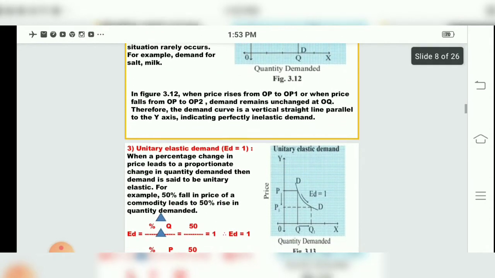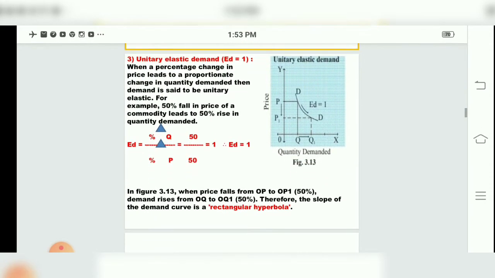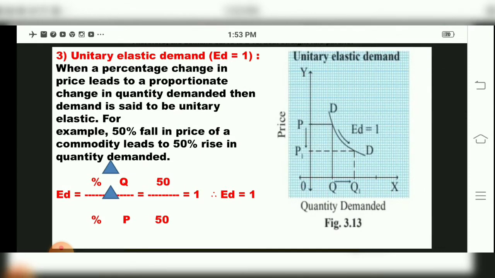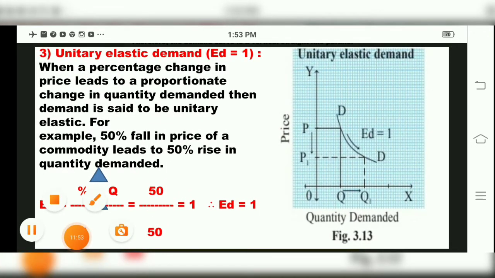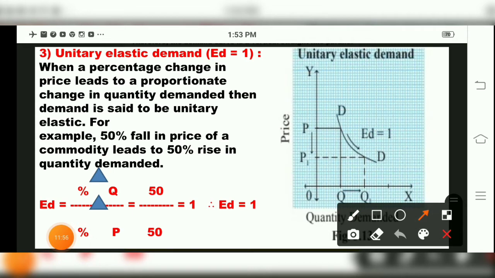Now we come to the third type of elasticity of demand that is very interesting, called unitary elastic demand. Why unitary elastic demand, children? Because the same proportionate ratio is changed. Which ratio? Quantity demanded and price. For example, if the price has fallen by 20% and the demand has changed by 20%, that is 20 divided by 20, which comes to 1. Same proportionate change and ED is equal to 1, then we call it unitary elastic demand.